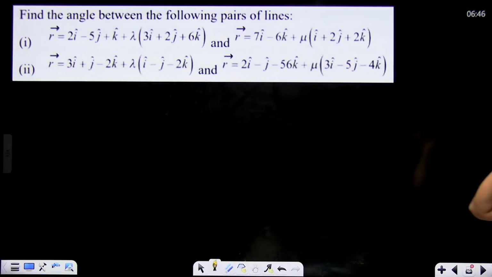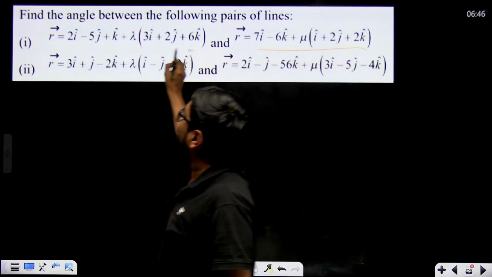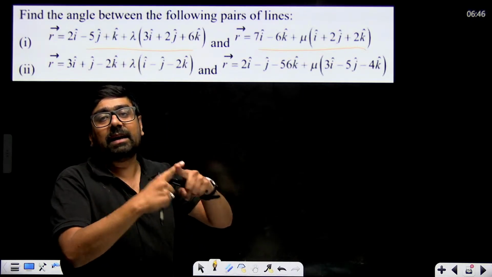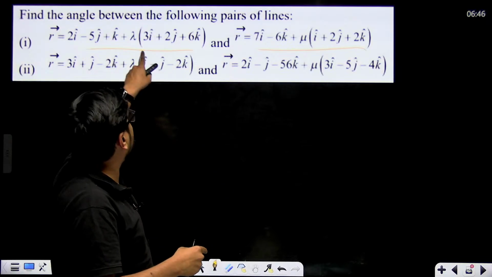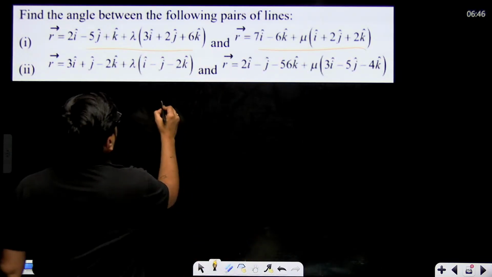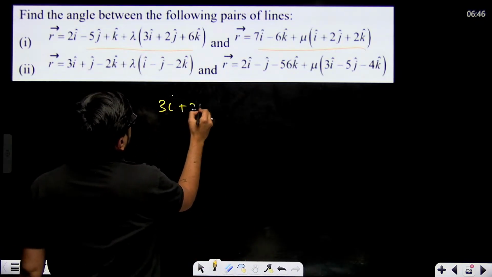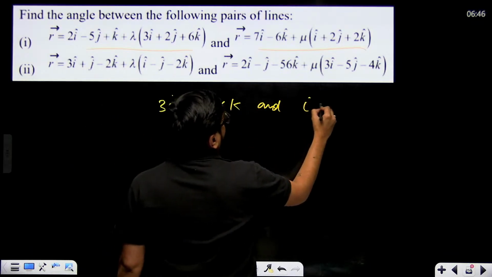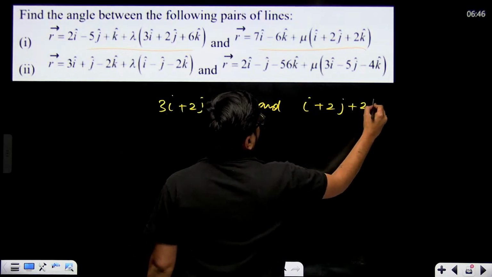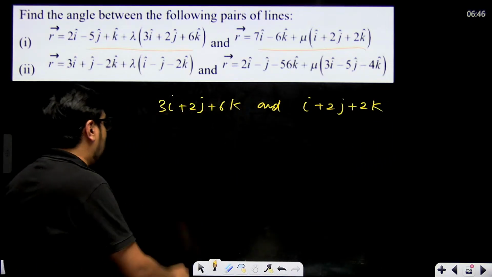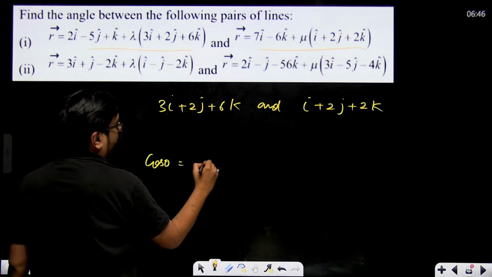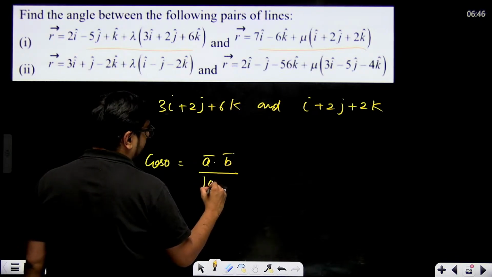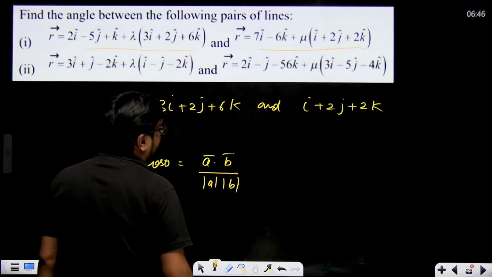Find the angle between two lines given in vector form. Angle between two lines means angle between the lines parallel to them, or their parallel vectors. That means you just have to find the angle between 3i plus 2j plus 6k and i plus 2j plus 2k. What is the angle? Angle between two vectors is a vector dot b vector divided by the magnitude of a vector multiplied with the magnitude of b vector.